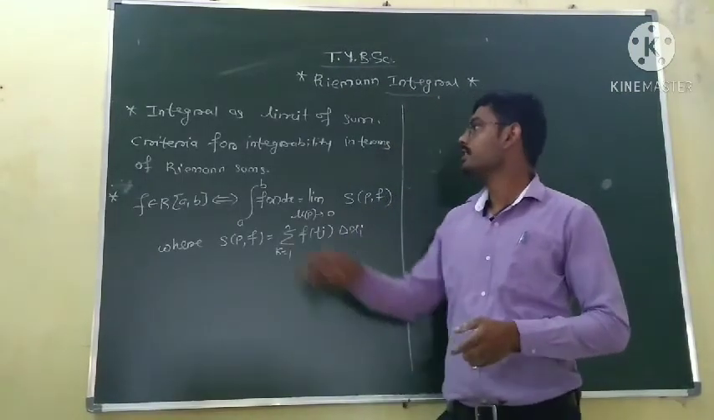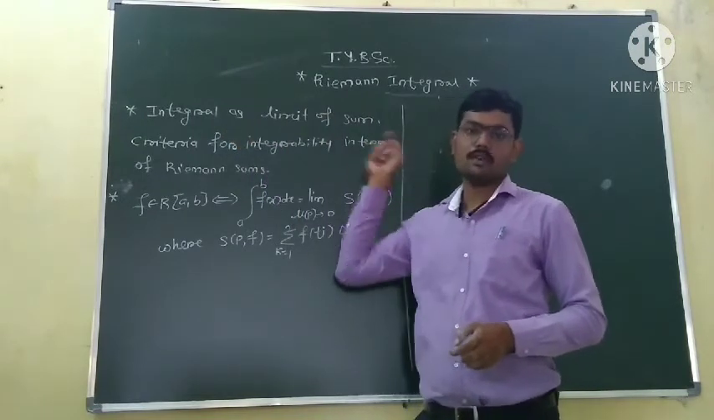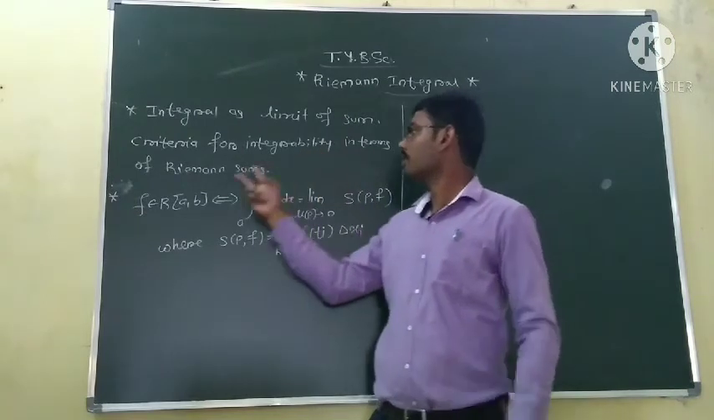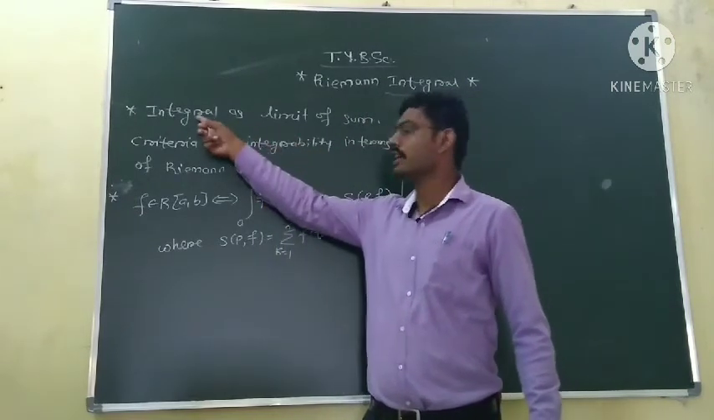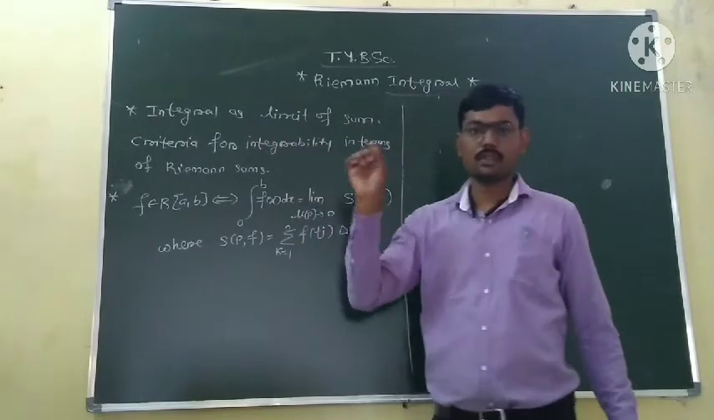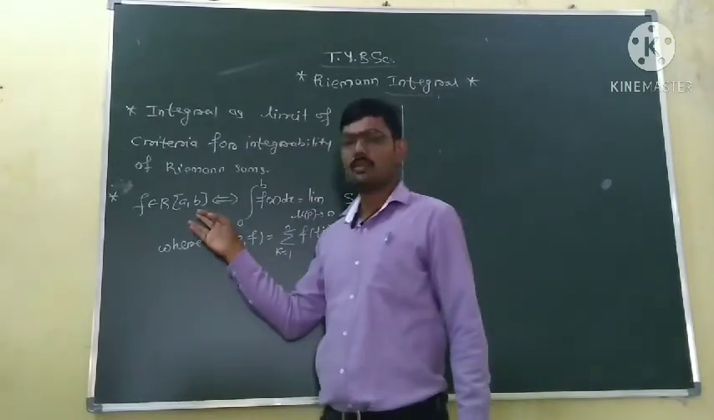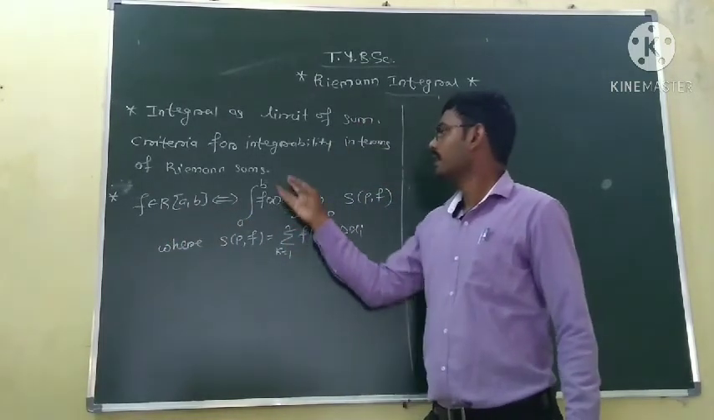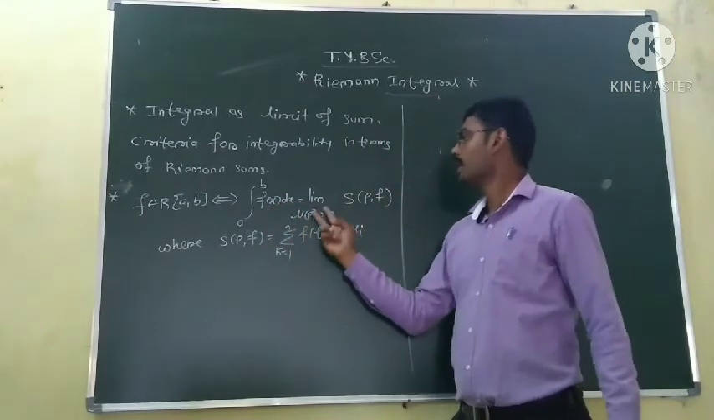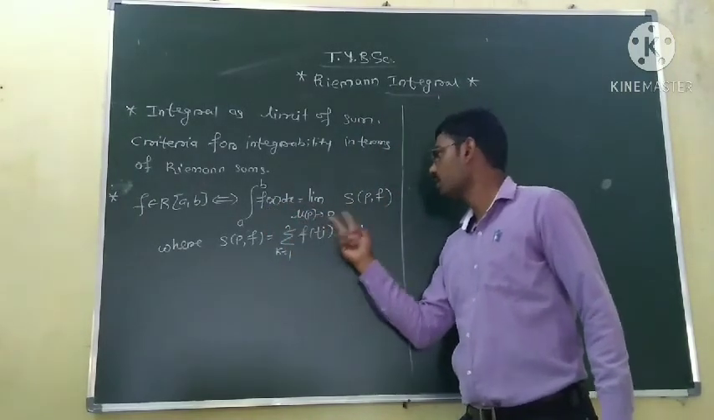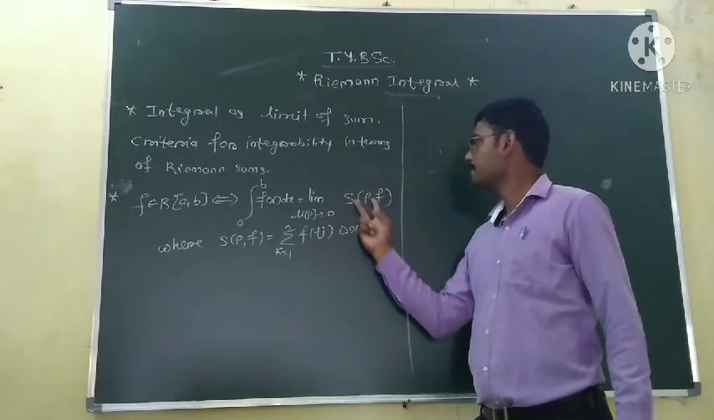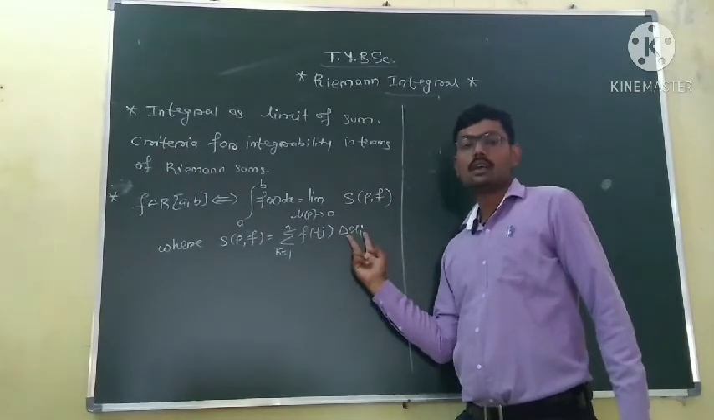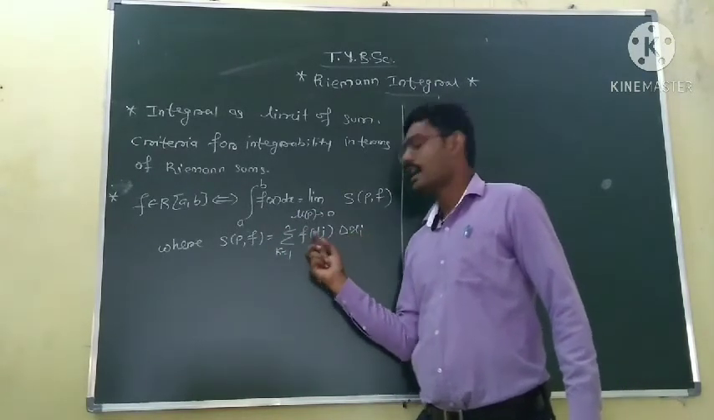Now the next point is the integral as a limit of a sum. So we will now find the criteria for integrability in terms of the Riemann sum. We will derive the formula of the integral in terms of the limit of a summation. So the criterion is: a function is Riemann integrable if and only if the integration of f is equal to the limit, as the norm of the partition tends to 0, of the Riemann sum. This S(P, f) is called the Riemann sum, which is equal to the summation of f of ti into delta xi, where ti are the midpoints of the intervals.